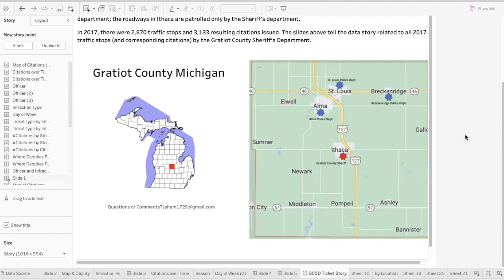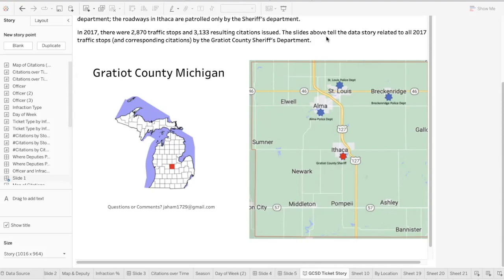So the original idea for this data set was to try to figure out the best way to go from Midland through Gratiot County on our way to the southwest to avoid all of the speed traps. This data consists of all of the traffic tickets that were given in Gratiot County in 2017.